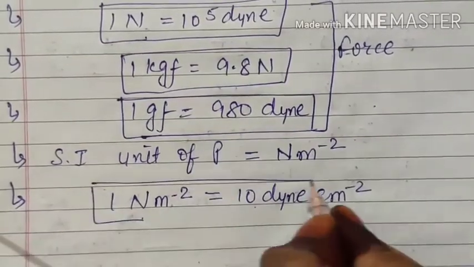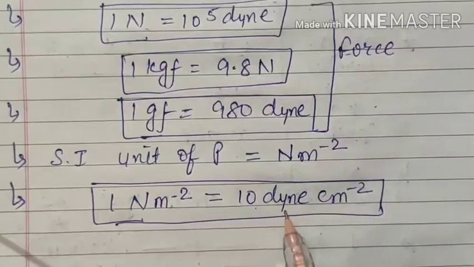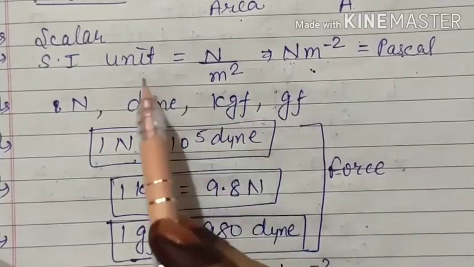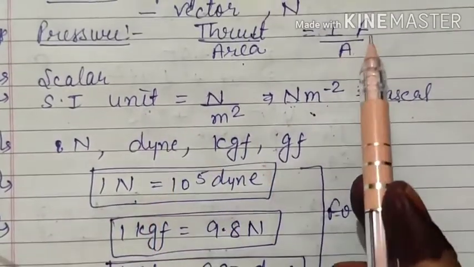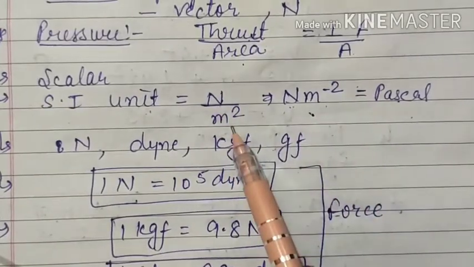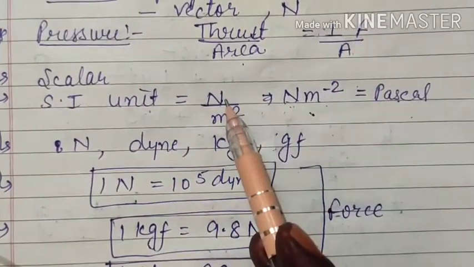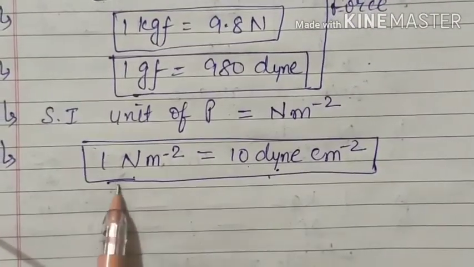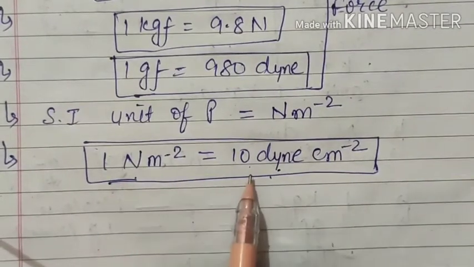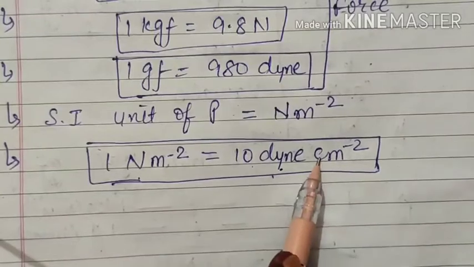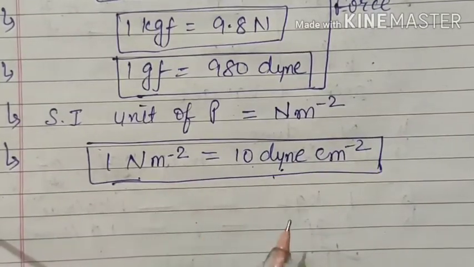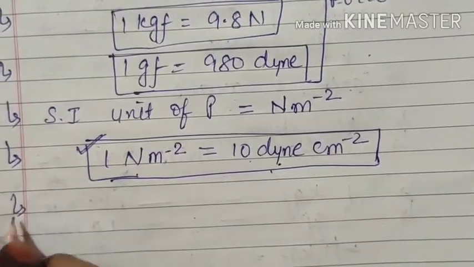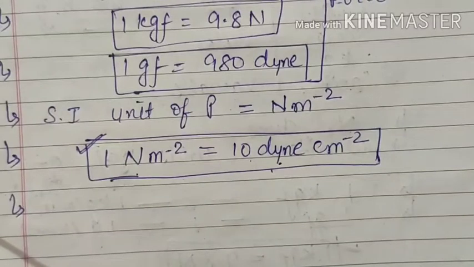As you derived the SI unit here, similarly we can also derive the CGS unit. SI unit of force is Newton and SI unit of area is meter square. Similarly, CGS unit of force is dyne and CGS unit of area is centimeter square. That's why 1 Newton per meter square is equal to 10 dyne per centimeter square. This is the CGS unit, this is the SI unit, and this is the relation between them, which is an important relation.